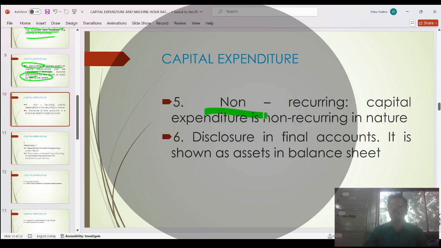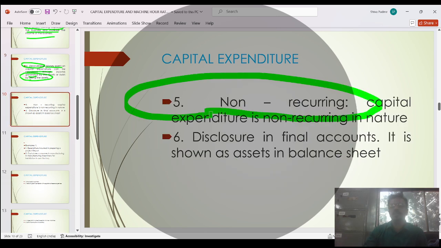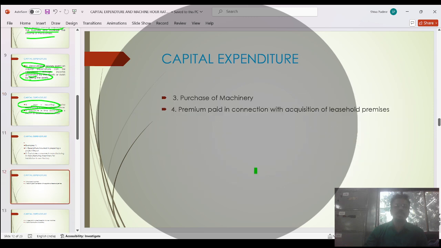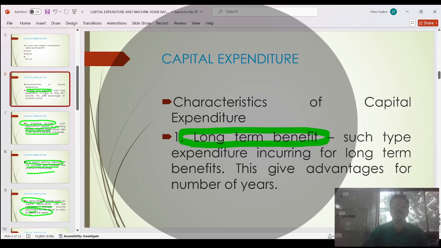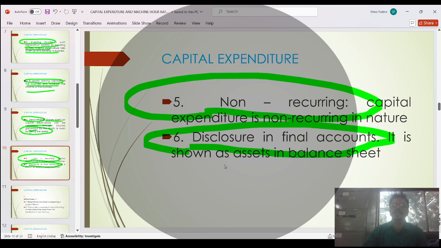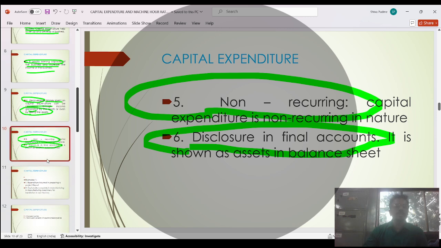After that, it is non-recurring in nature. Non-recurring means it is not going to recur again and again; it happens only once in the lifetime of the company. It is also always disclosed in the financial accounts, on the balance sheet, asset side. Let's see once again: long-term benefit, second investment, third it creates the earning capacity of the business, then recovery, and then non-recurring nature. These are the features of capital expenditure.